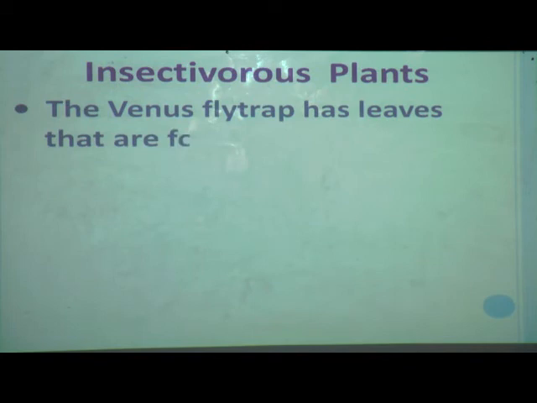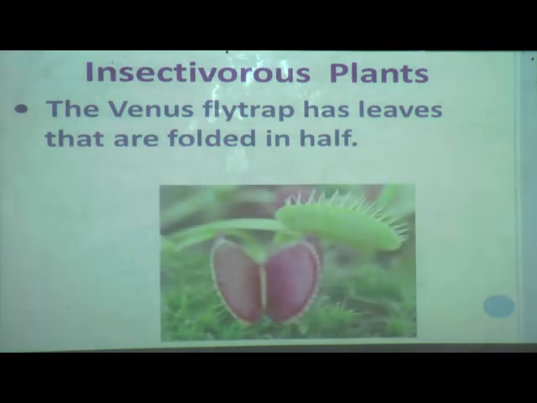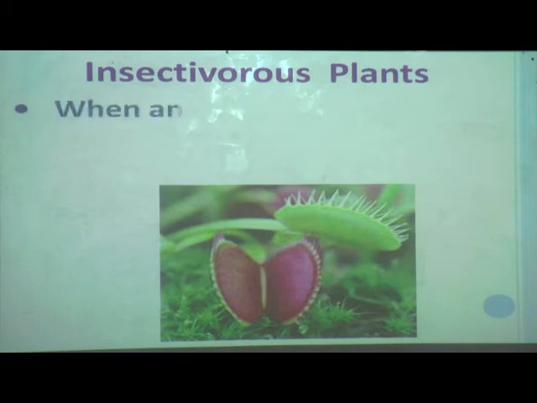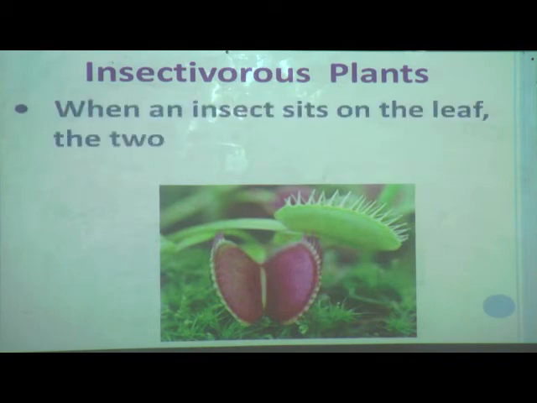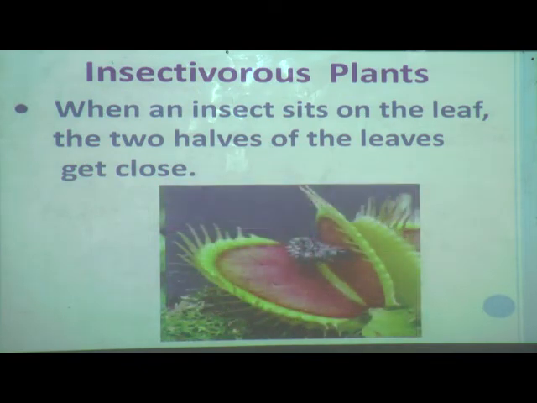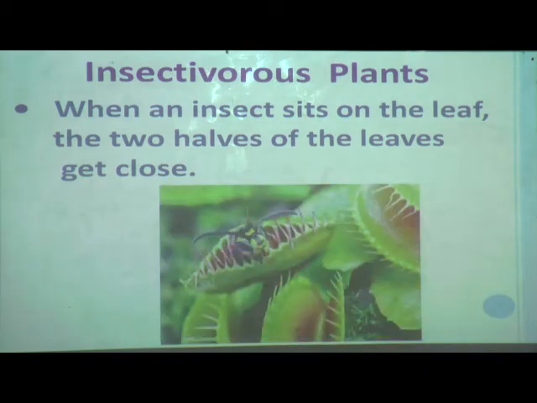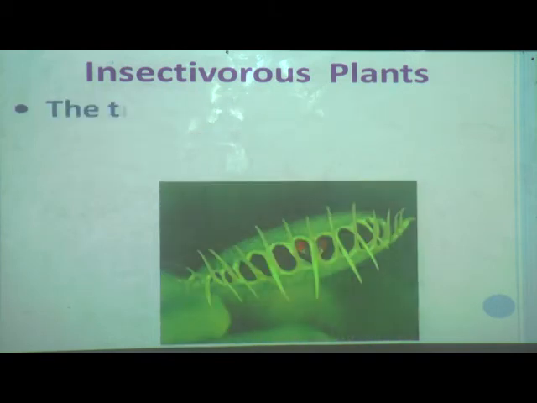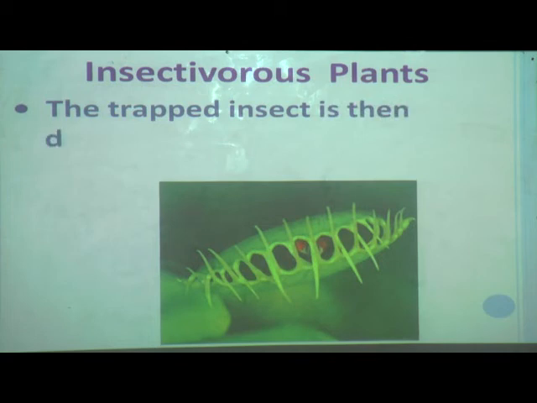So the Venus flytrap has leaves that are folded in half. I will show you the picture. When an insect sits on the leaf, the two halves of the leaf close. See here, whenever an insect sits on the leaf, the two halves close, and the trapped insect is then digested by the plant.